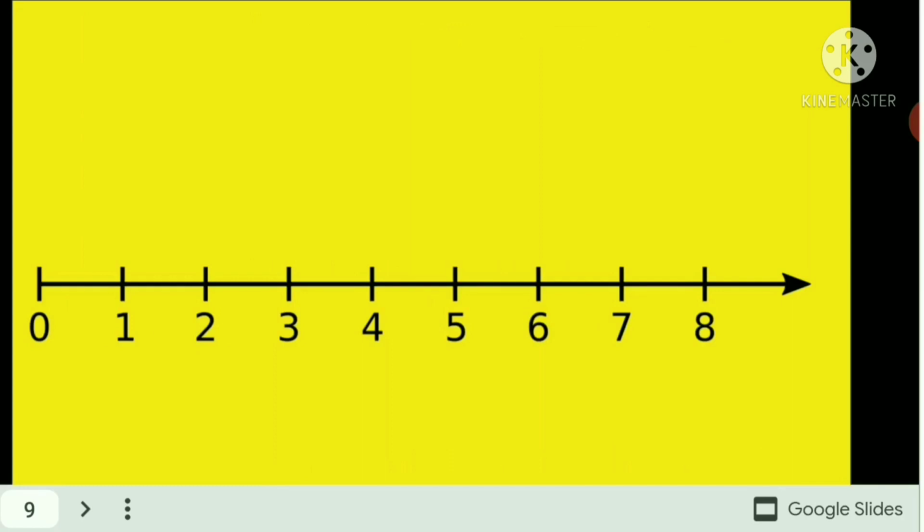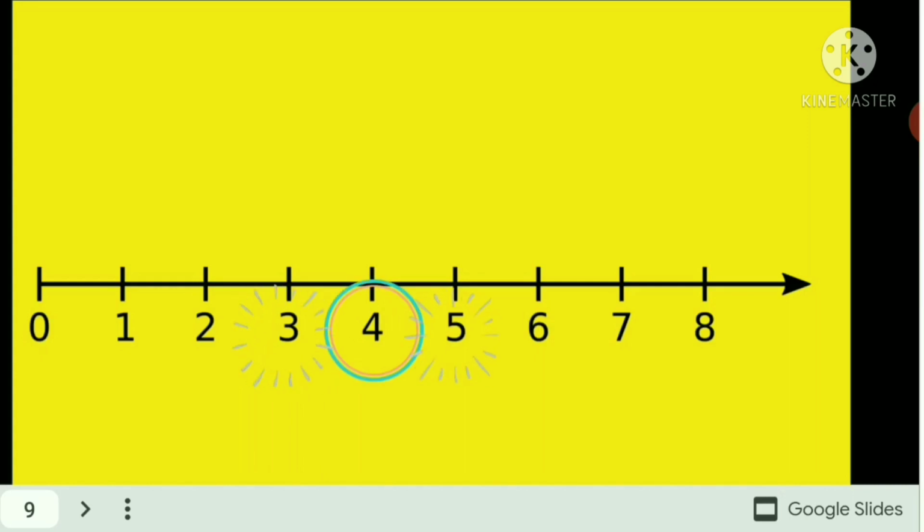Now let's choose any one number. So the number is 4. What is the number placed before 4? Can you tell me? The number is 3. And what is the number placed after 4?